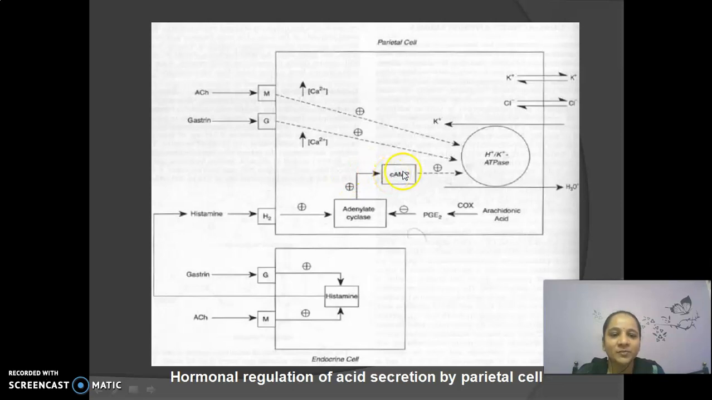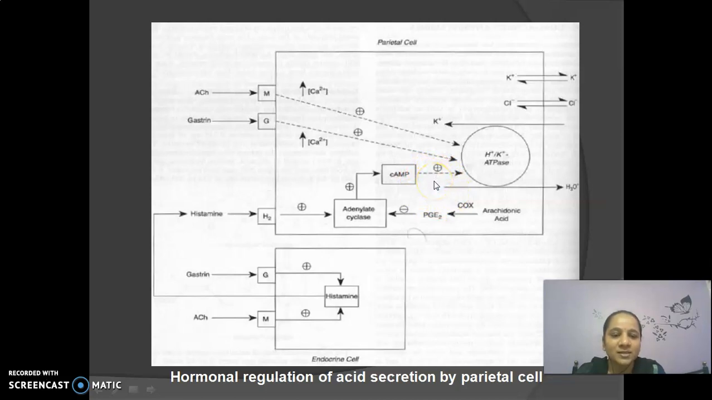It acts as a second messenger, and this cyclic AMP activates the enzyme proton potassium ATPase, in which the proton is exchanged with potassium ions with the help of ATP. That's why it's called a proton potassium ATPase pump. This helps the entry of H plus ion inside the parietal cell, and potassium ion goes outside the cell. Meanwhile, acetylcholine and gastrin also bind to the gastric parietal cell. In that condition, acetylcholine and gastrin increase the concentration of calcium ion inside the gastric parietal cell. This also helps activate the proton potassium ATPase pump, increasing the concentration of H plus ion inside the gastric parietal cell and helping the secretion of acid.